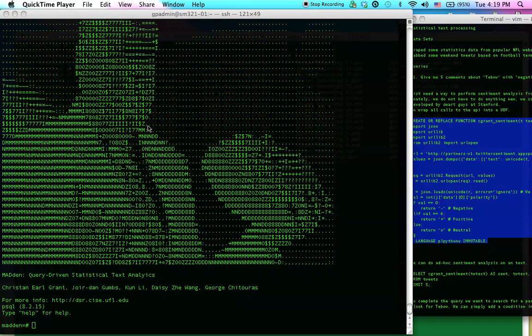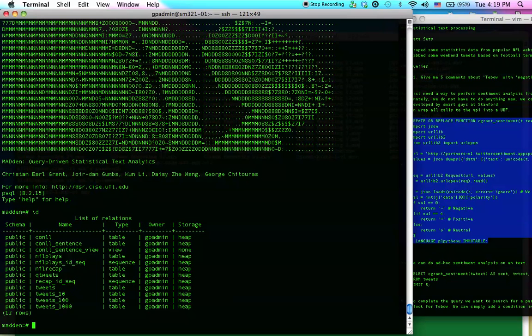So on the screen on the left, I have my Madden database interface. And on the right, I just have some notes to help drive this demo. So let's look at some data sets we have. First, we have some Connell data sets that we'll see in the second part. In addition, we have NFL plays, that's National Football plays, and National Football League recaps from the 2011 season. We also have 24 million tweets from the National Football League that we scraped in the 2011 season.